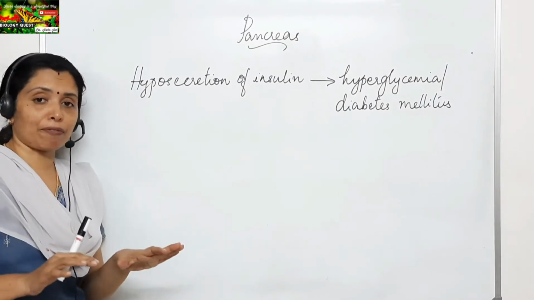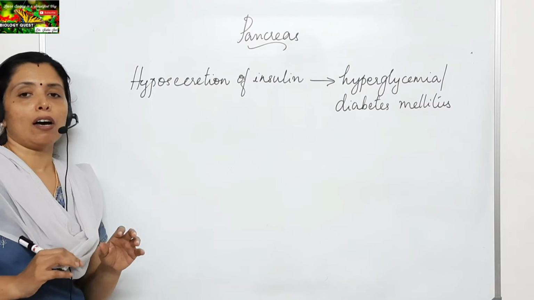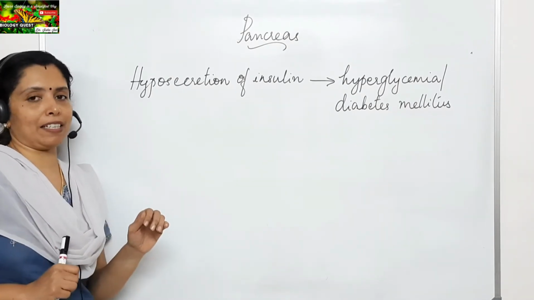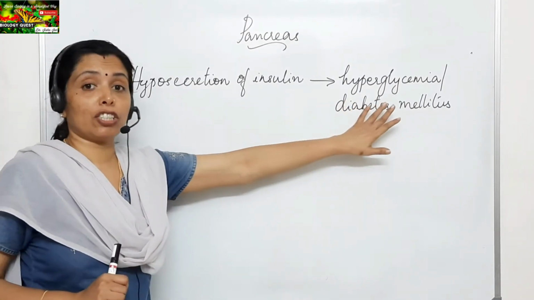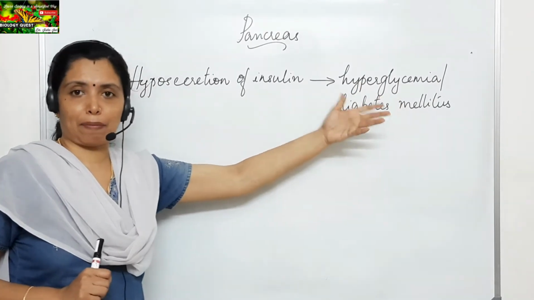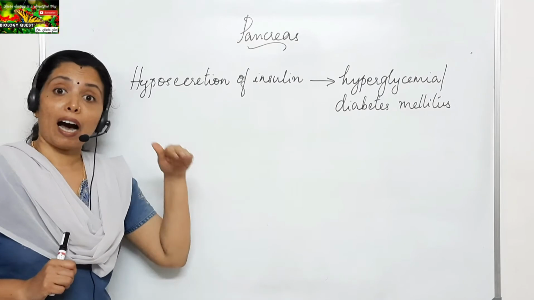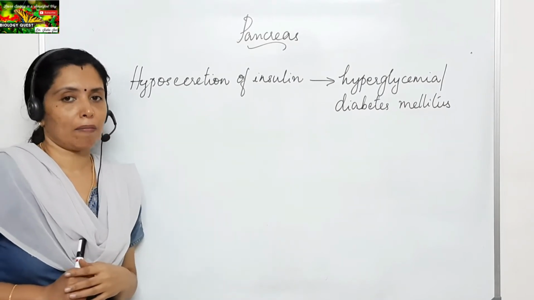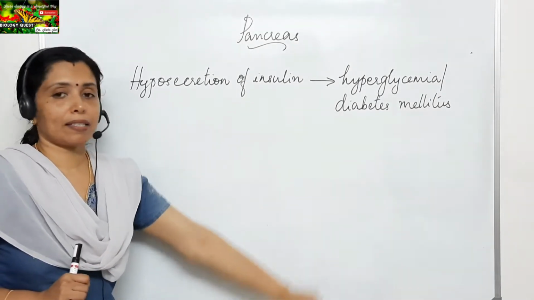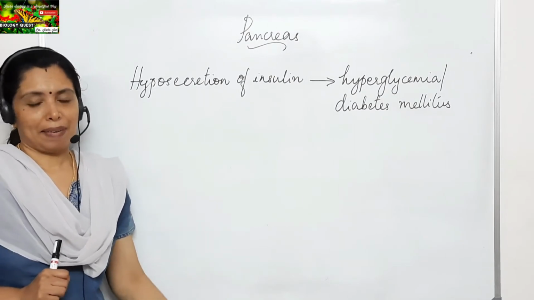So an insufficient secretion of insulin, or hyposecretion of insulin, results in a condition called hyperglycemia. Hyperglycemia refers to a high sugar level in the blood. This condition is otherwise called diabetes mellitus.